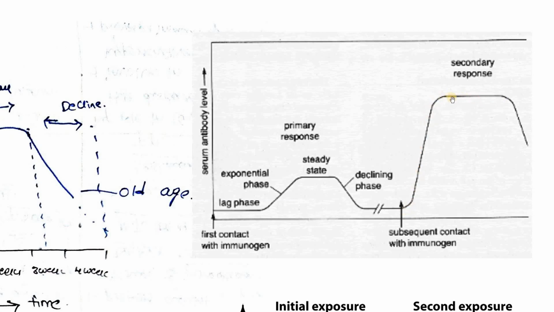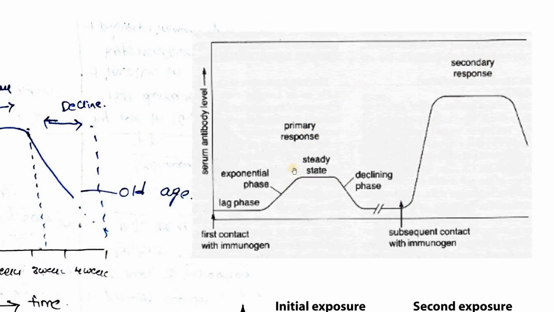See how many antibodies are created by the body. Here it is only 40 mg, whereas here it is 80 mg. Double to triple times antibodies are increased, right? So this is called secondary immune response. In the primary immune response, it has a very steady state, very low response. But when we give the same antigen a second time, our body will produce a very high amount of antibodies, and this is called secondary response.